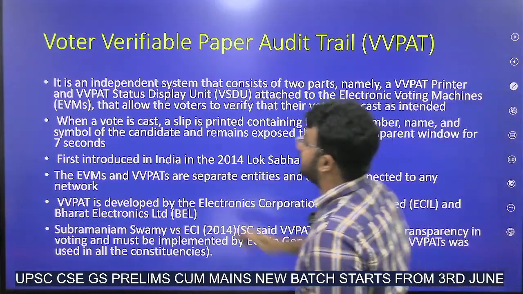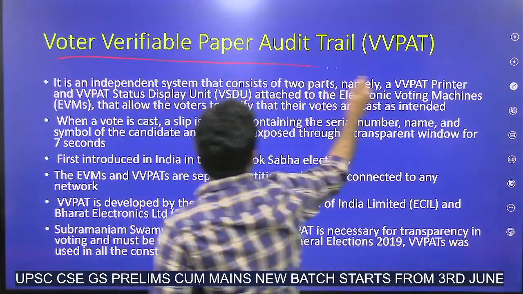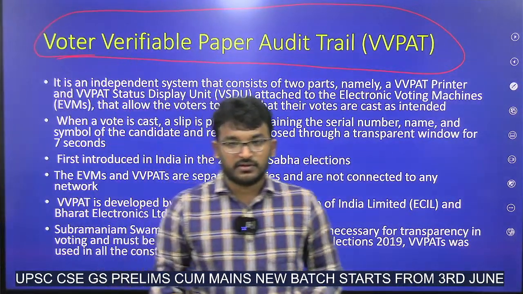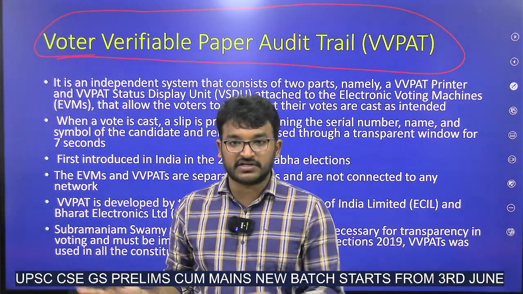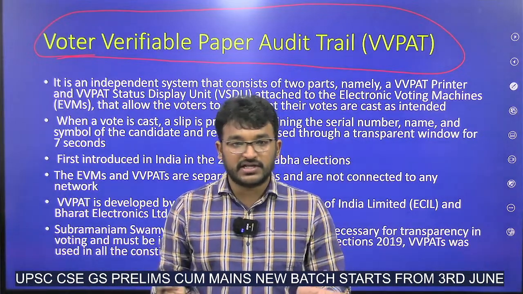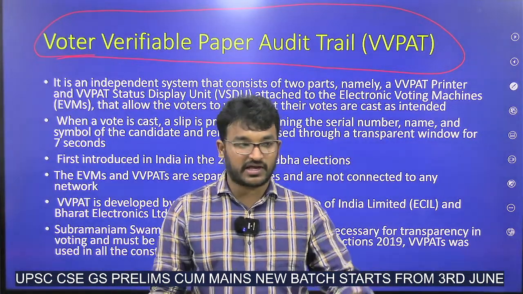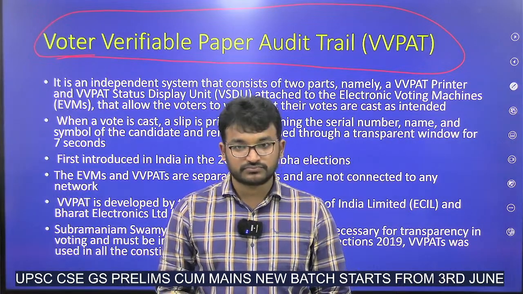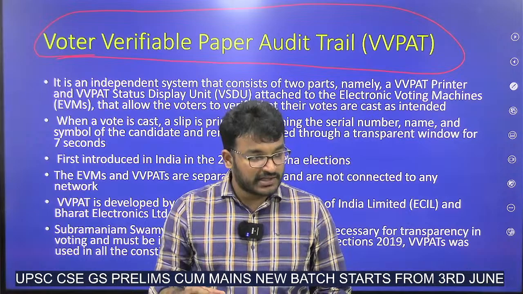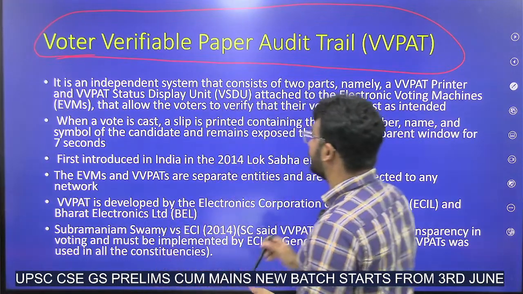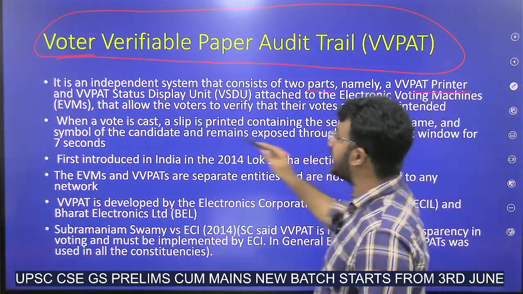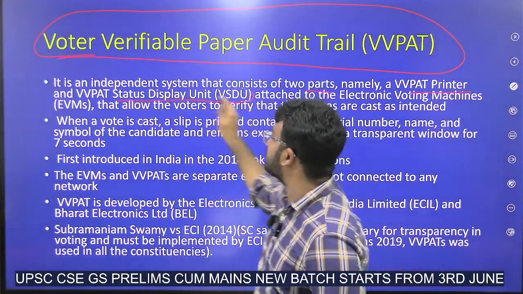Next, voter verifiable paper audit trail, VVPAT. Since you had already voted, EVM machines and VVPAT machines are used in our election. What happens in this VVPAT? There will again be two parts, one is the VVPAT printer and the other is the VVPAT status display unit.